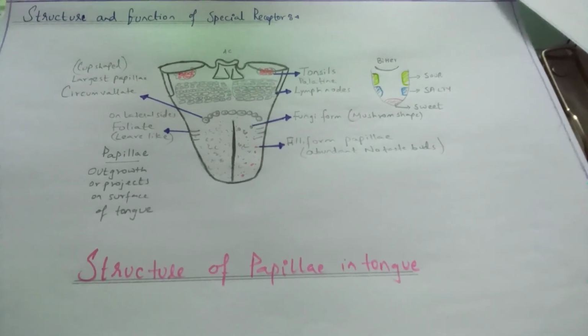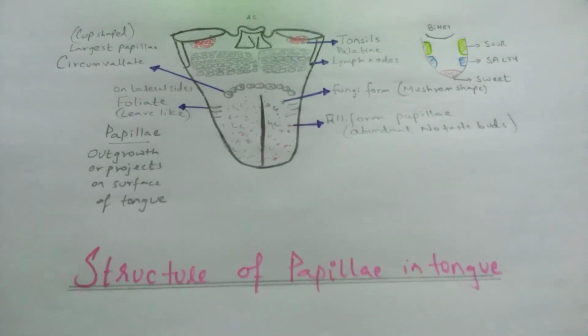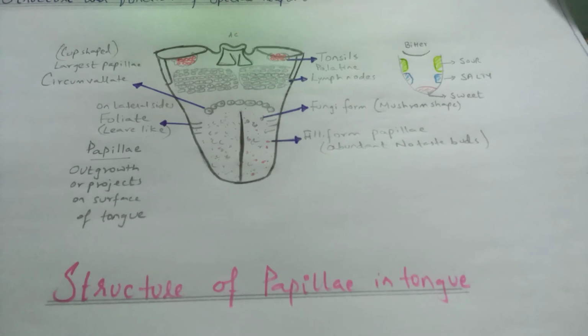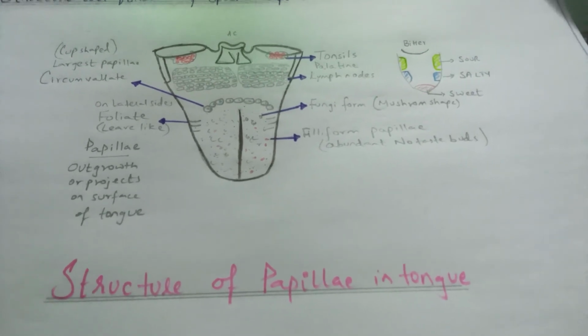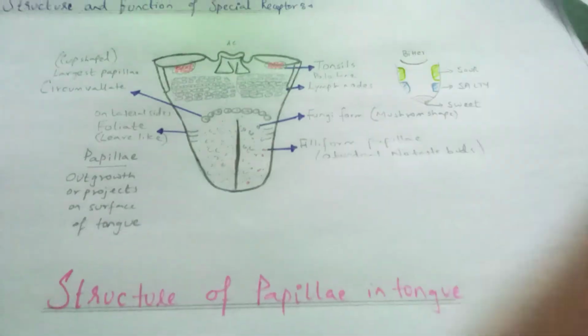Now in this structure, as you can see that we have 4 different types of papillae which are present